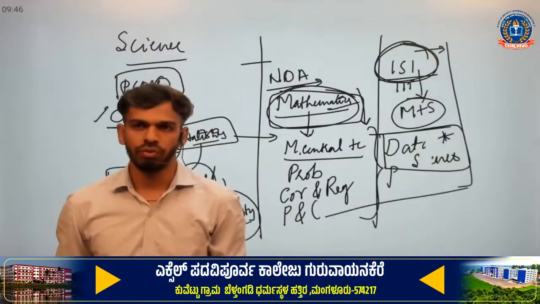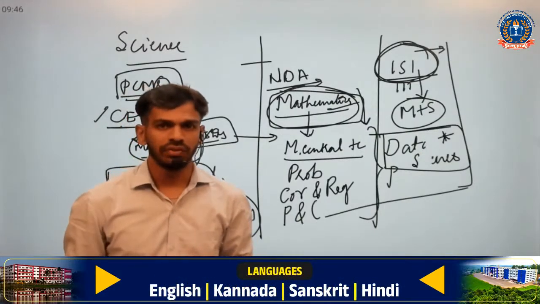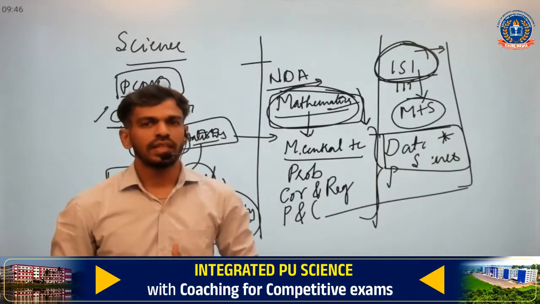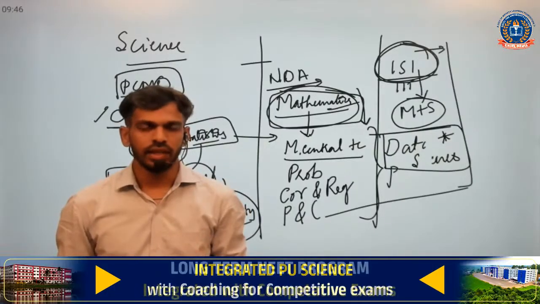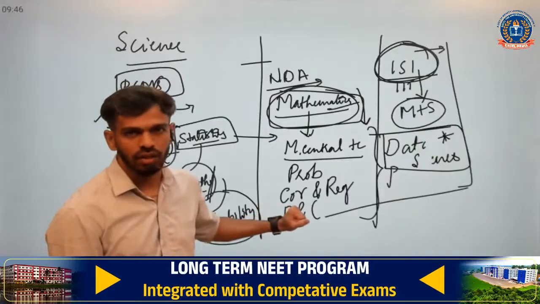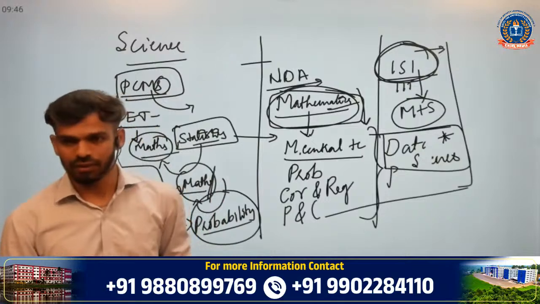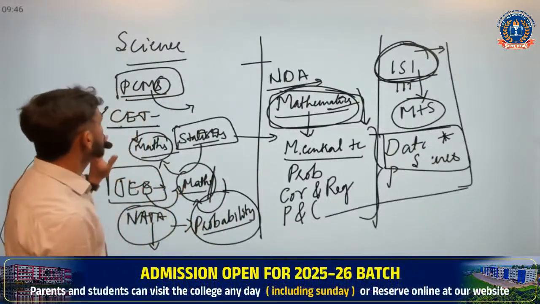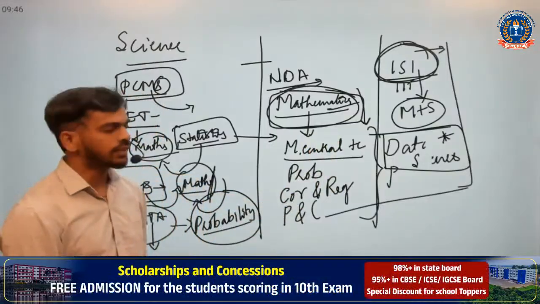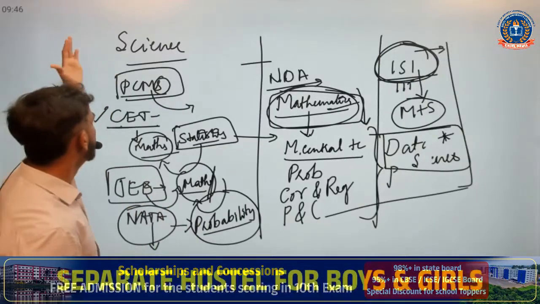If you appear for any government exam or any other competitive exam, there will be a set of statistical questions, which can be answered easily only if you studied that at your foundation level. So all these come under statistics only. Hope it is clear now. So this is the option for science students if you opt for statistics in your PUC. Okay, now let's go to commerce.